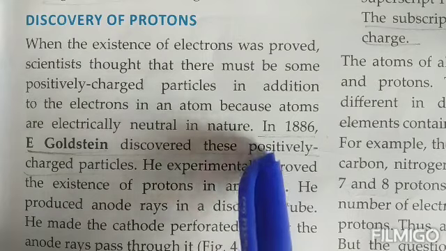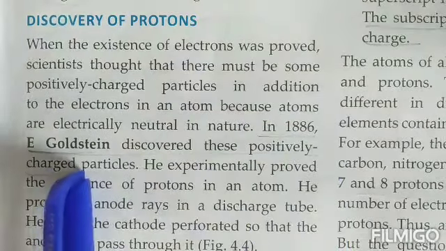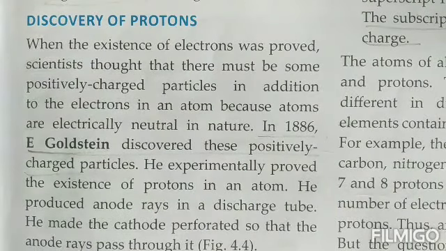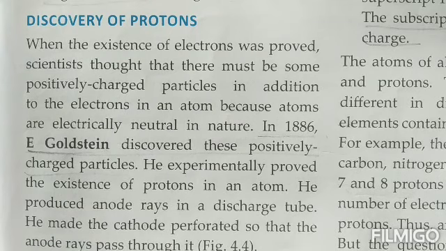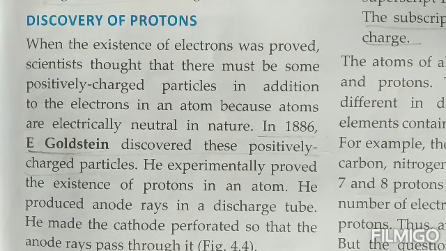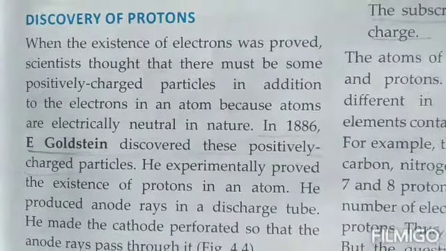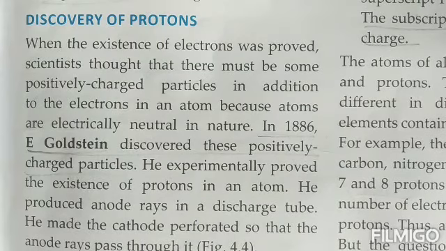In the same context, in the year 1886, E. Goldstein was the one who discovered these positively charged particles inside an atom. The apparatus that was set up was similar to what was done in the beginning for the discovery of the electrons. That means a discharge tube was taken, and inside that, gas was filled at a very low pressure, and then the two electrodes were introduced in that. The only difference, children, was that here they had taken the cathode that was perforated. Perforated means it had a number of holes. So when it had a number of holes, the rays were able to pass through them.